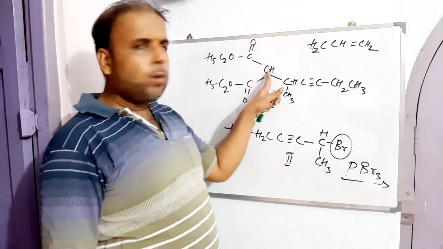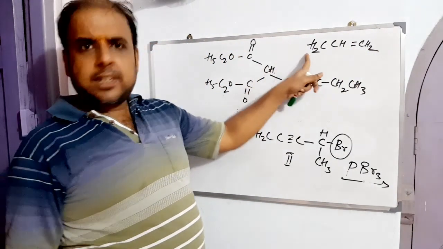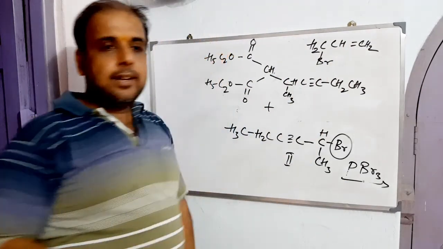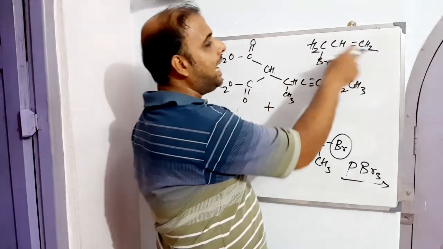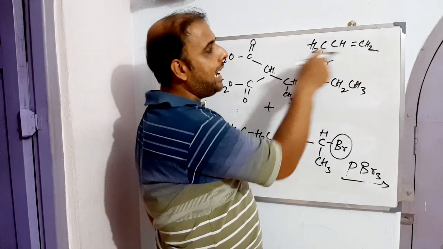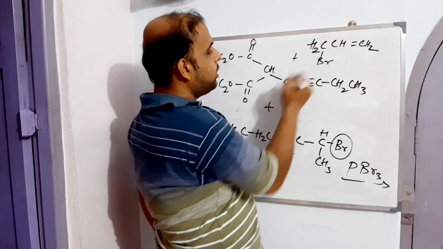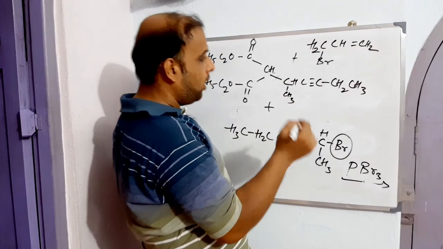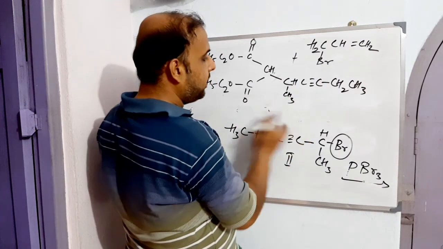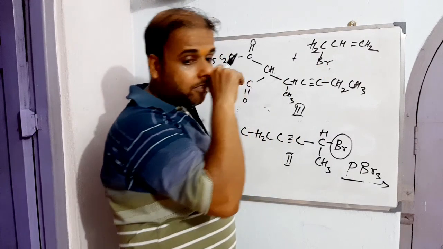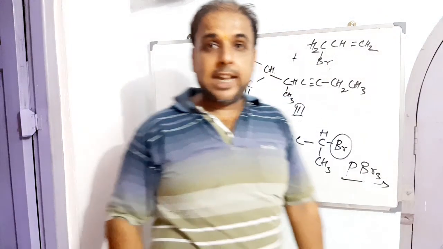We have still one more hydrogen, right? Which can interact with another bromine. So naturally, we can interact this with allyl bromide. This allyl bromide can react with this. So when this third intermediate that we got just now, the third intermediate, should react with allyl bromide in presence of what? In presence of sodium.